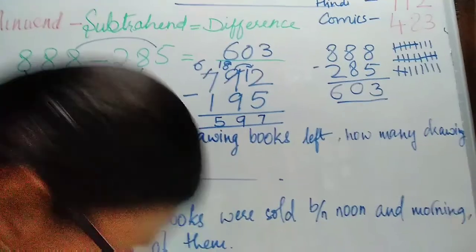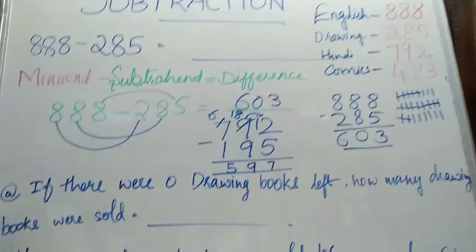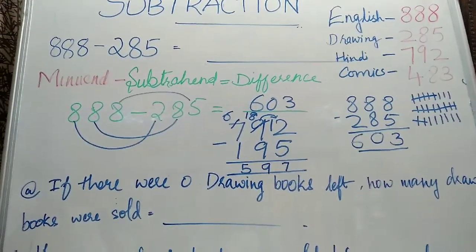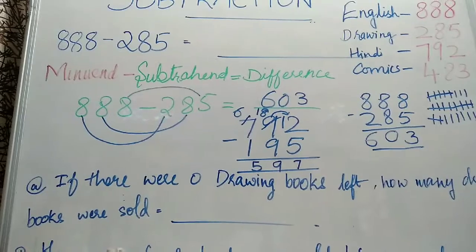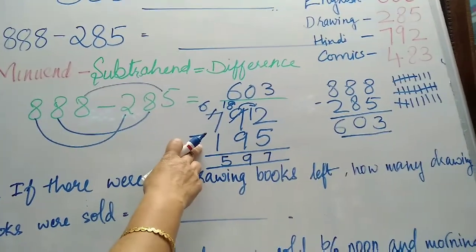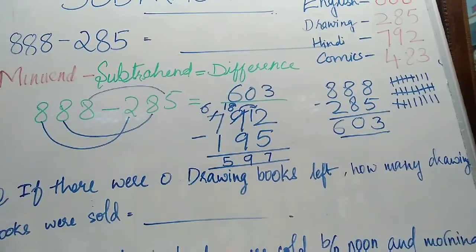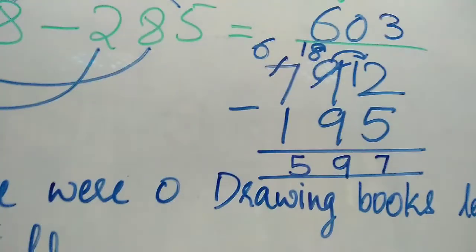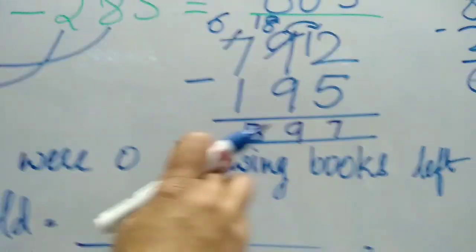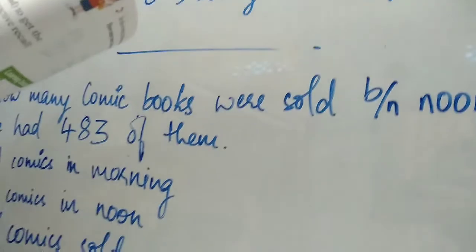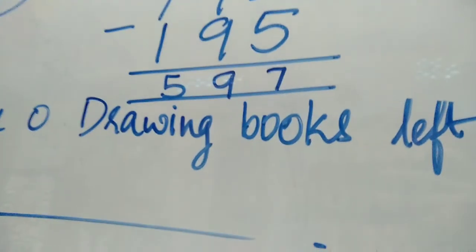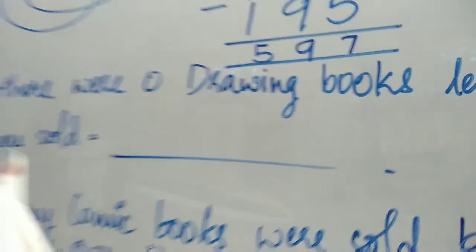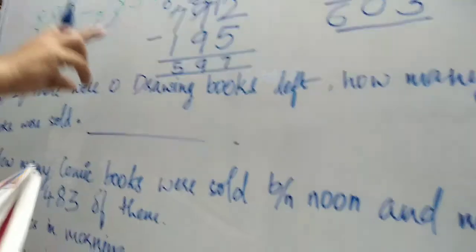597 books are left. How many Hindi books she brought? 792. That is the minuend. And how much she sold? 195. A single person has taken 195 books. So how many are left? That is 597 Hindi books are left now.